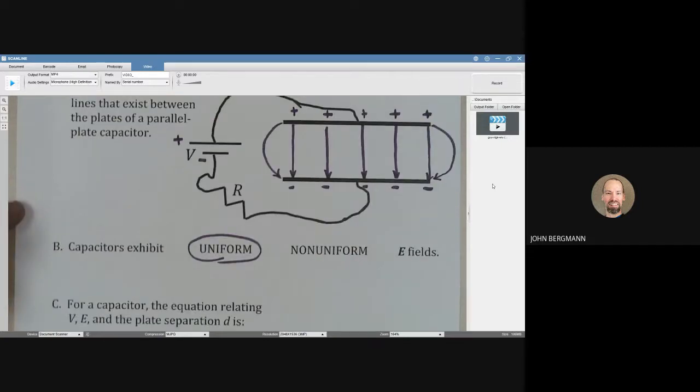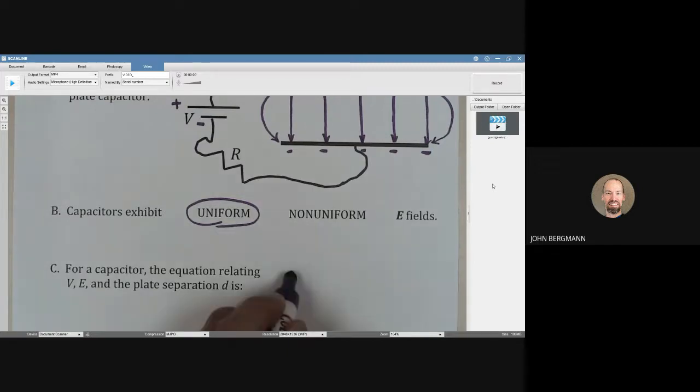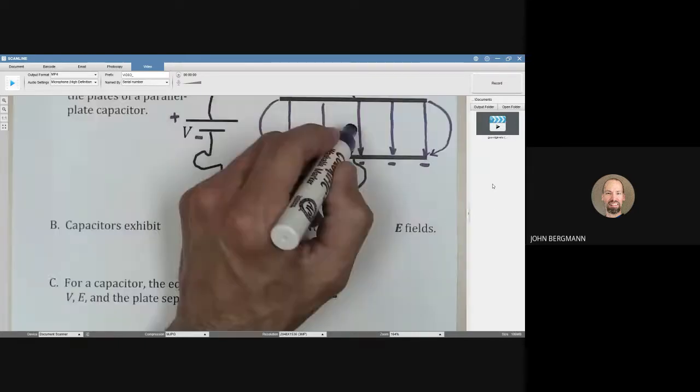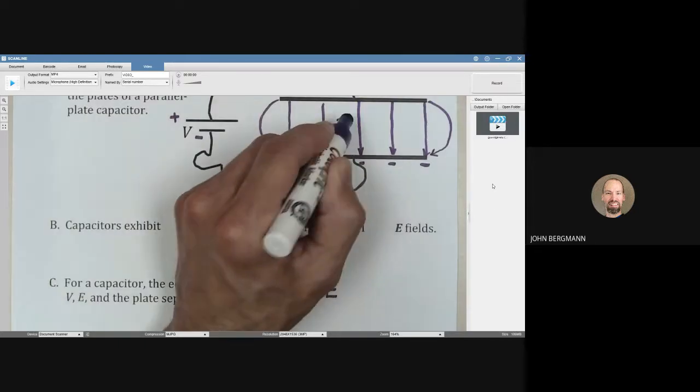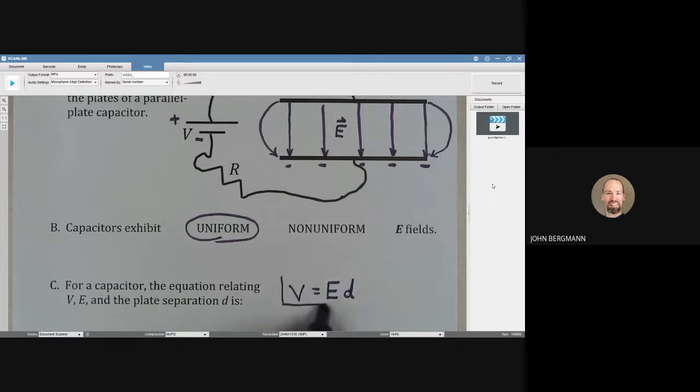All right, there is an easy equation that we'll run into a lot later that relates the difference in voltage between the capacitor plates to the strength of the electric field that exists between them. Perhaps I should do that on here. Should I put a little electric field vector? There you go. Multiplied by the distance between the plates. We'll run into that equation at a later time.